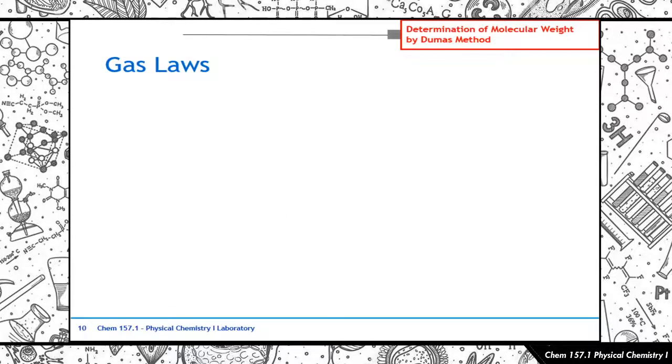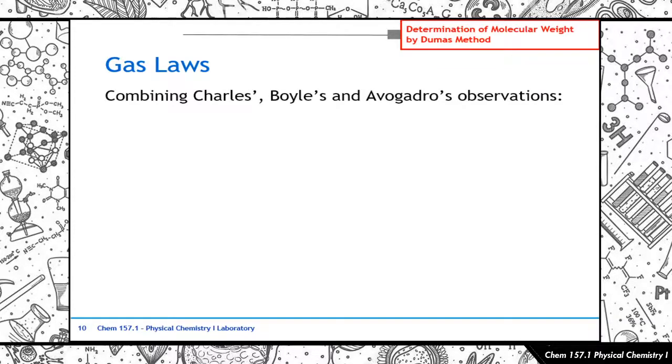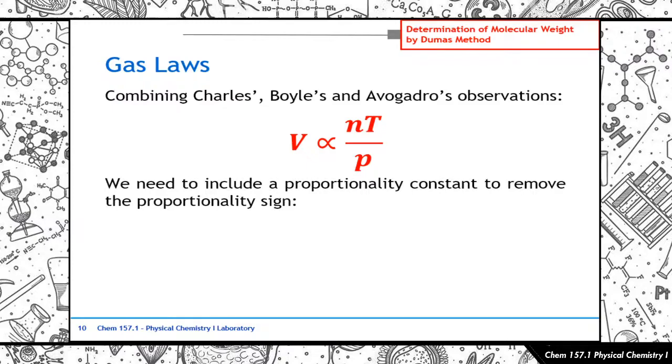Okay, so that's that. Now, if we combine Charles, Boyle's, and Avogadro's observations, we get this equation over here. V is proportional to the ratio of the number of moles multiplied by the temperature over the pressure. So, kailangan natin tanggalin yung proportionality sign na yan, di ba? And to remove a proportionality sign, we need a constant. So, yeah, that's what it's saying over here. So, yung constant that they came up with is R, or the gas constant. So, V is equal to RNT over P. So we just rearrange that to the familiar format that we all know today, which is the ideal gas equation. PV is equal to nRT.